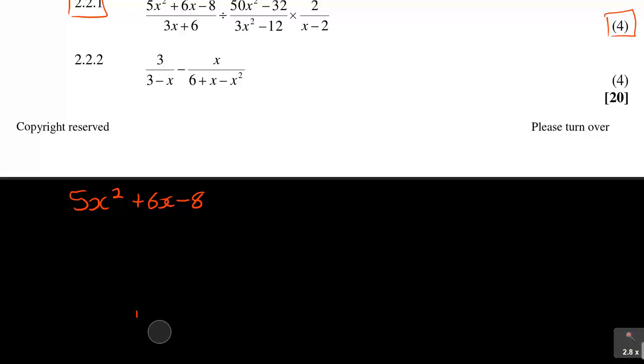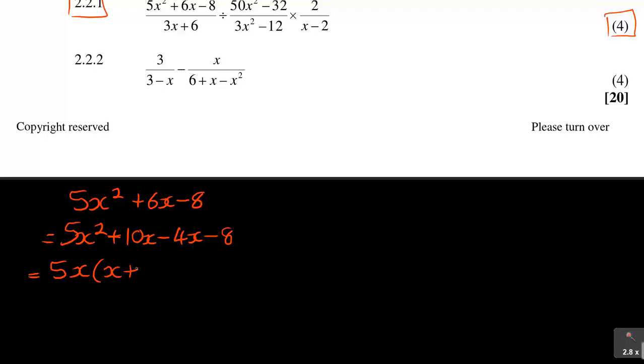You just stop there after finding a factor, and then I have 5x squared plus 10x minus 4x. That gives me my 6x minus 8. So equal to, what's common in the first is 5x. 5x into 5x squared is x. 5x into 10x is 2. Then minus 4. 4 into that is x. 4 into 8 is positive 2. So you see the brackets are the same there. I've got x plus 2, and then I've got 5x minus 4.